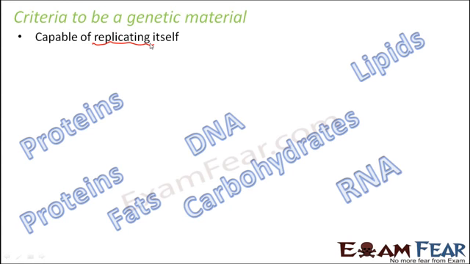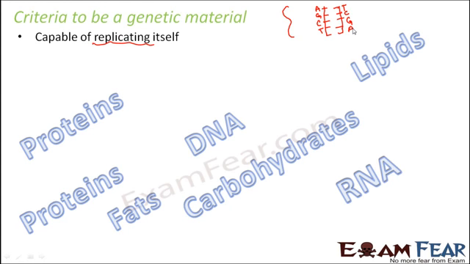Proteins, carbohydrates or lipids cannot replicate. Only nucleic acid can replicate, and that is due to the base pairing concept. If you have a nucleic acid with one strand, you can create the other strand because you know what would be the other strand. For example, let us suppose this is one strand of DNA, and in that strand you have a sequence like this. With this, another strand can be created because of complementary base pairing.